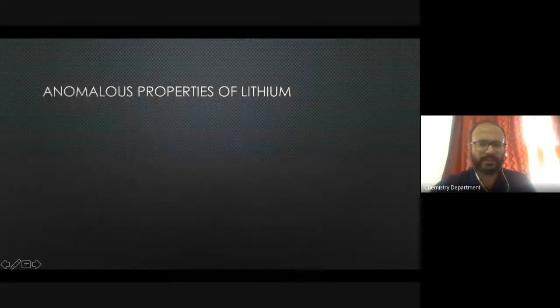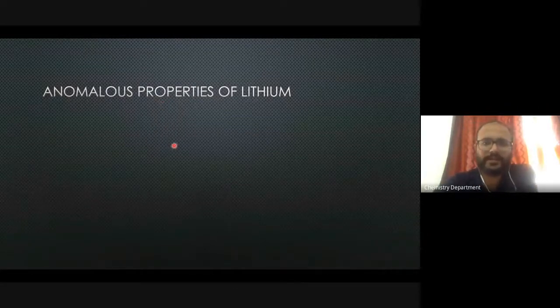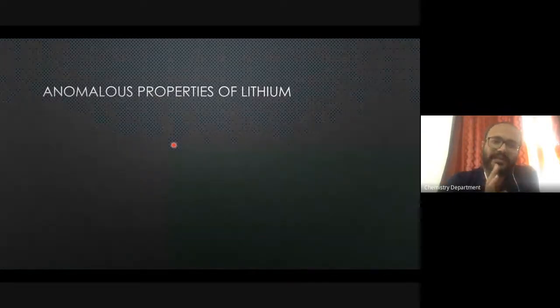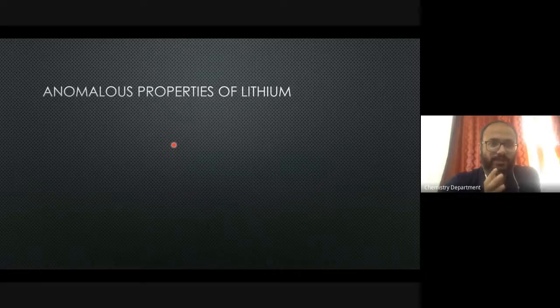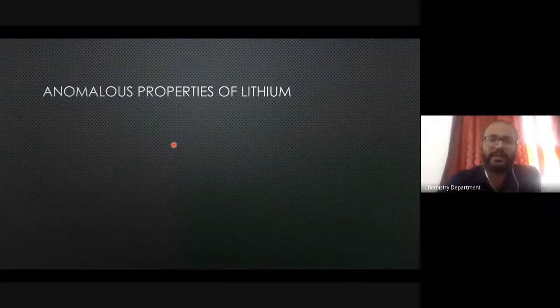So let us look into the anomalous properties of lithium metal. And when I use the term anomalous properties, what do I mean by that? Some properties that lithium metal exclusively shows, or certain peculiar properties that lithium metal shows in comparison to the rest of the elements in the group 1 group. Okay, so that is what we are going to look into.